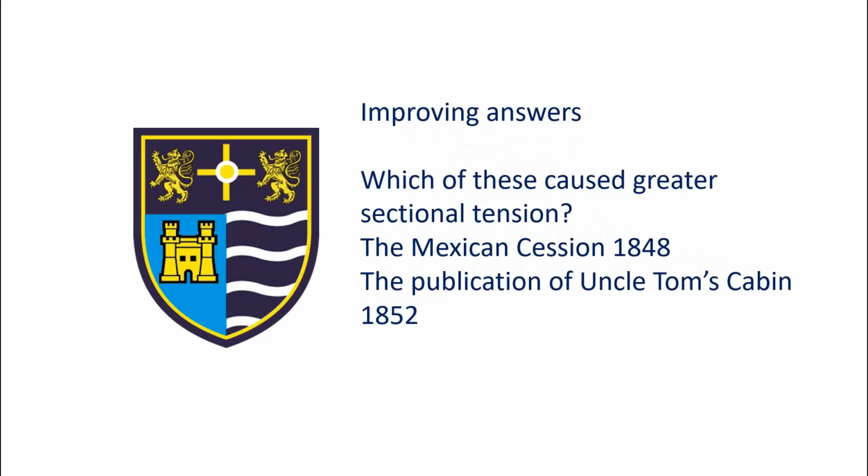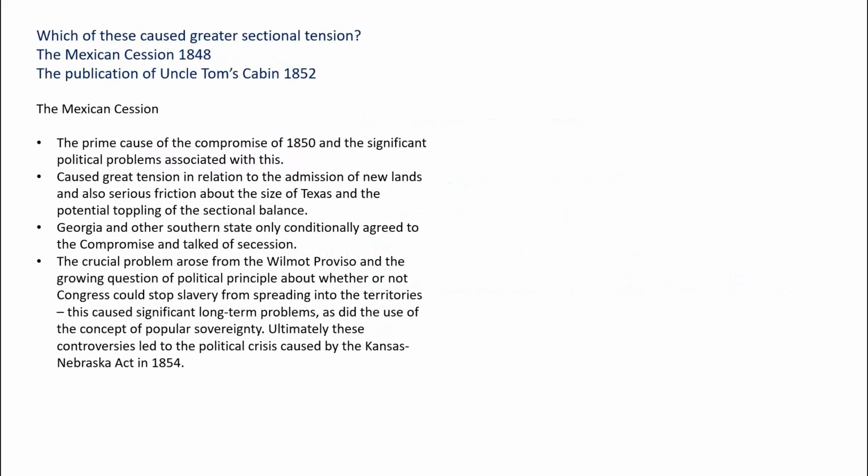So let's think about how we could improve these answers to this 10-mark question. Which of these caused greater sectional tension? Was it the Mexican Cession of 1848, or was it the publication of Uncle Tom's Cabin in 1852? So let's think about the Mexican Cession, thinking about things that do make it a great cause of sectional tension.